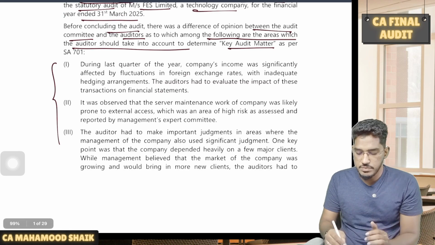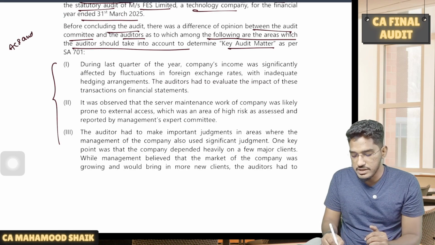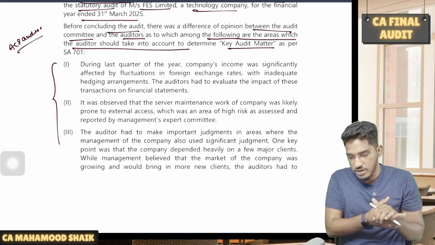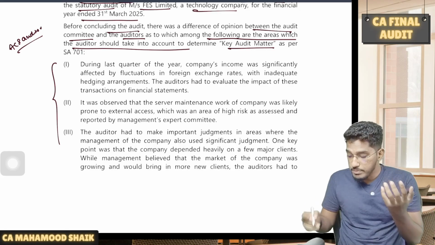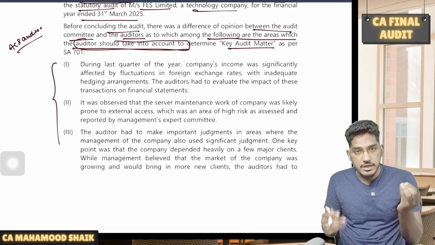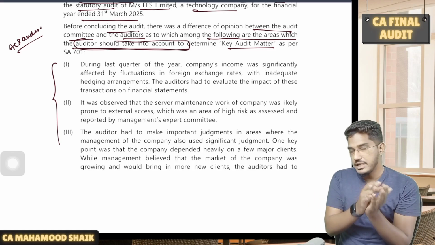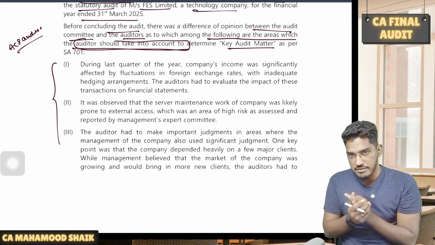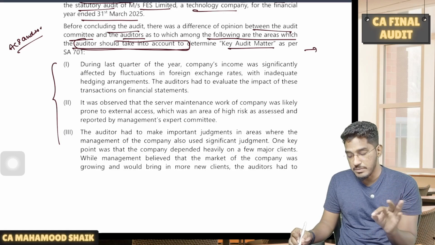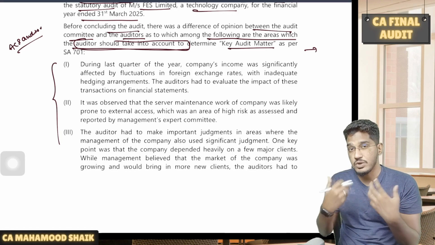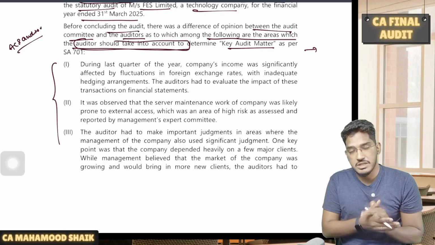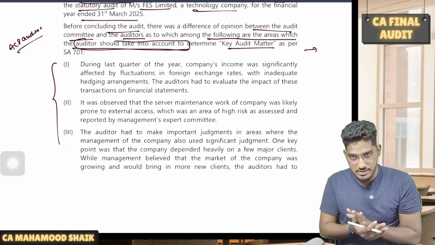There was a difference of opinion between the audit committee and the auditor of this entity on which matter should be considered as a key audit matter, or which matter should not be considered as a key audit matter. Or if I put it the other way around, what should be taken into account to determine the key audit matter. On that aspect, a difference of opinion is there, and three facts they have given. Out of that, we need to choose which matters can be selected as a key audit matter. Out of these three, which is one of the factors for considering it as a key audit matter, and which is not a factor to be considered, that we have to understand.